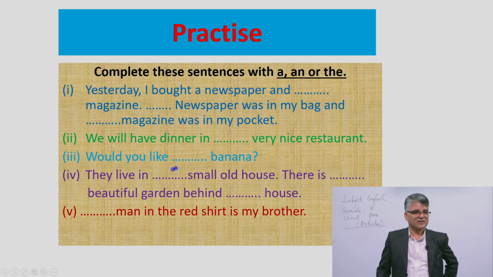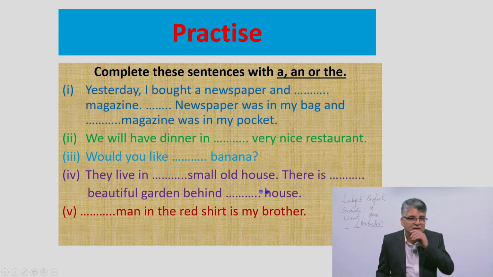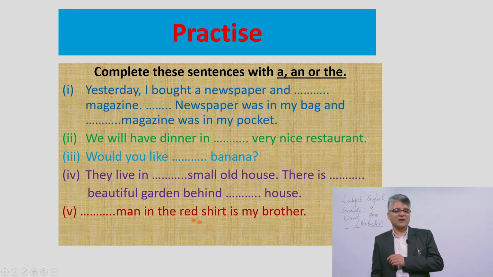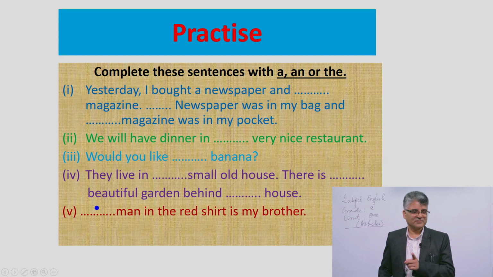Please think about that. They live in a, an, or the small old house. There is, what article do you use here? Beautiful garden behind house. Okay, please think about it. And for number 5, that is blank space man in the red shirt is my brother. Please think about these 3 questions for some minutes.